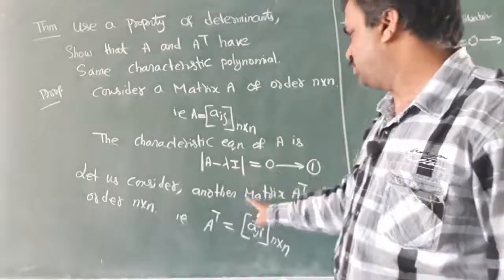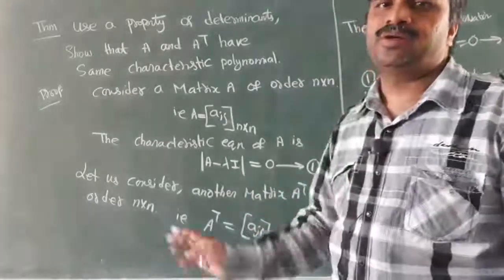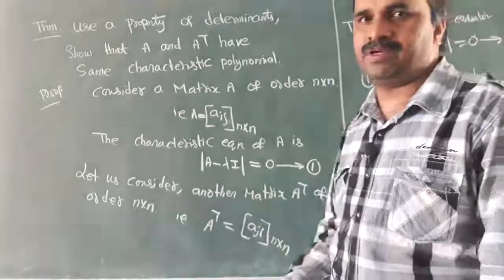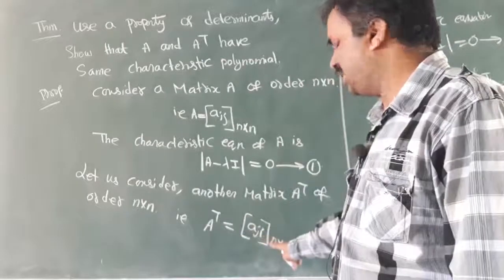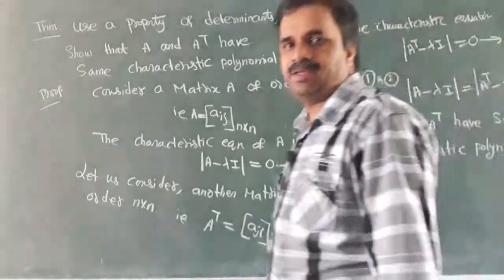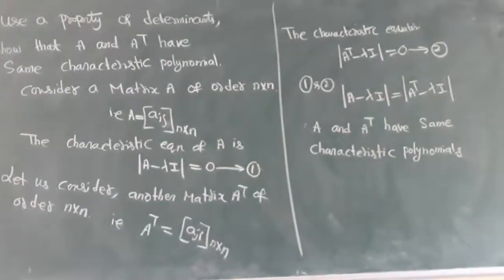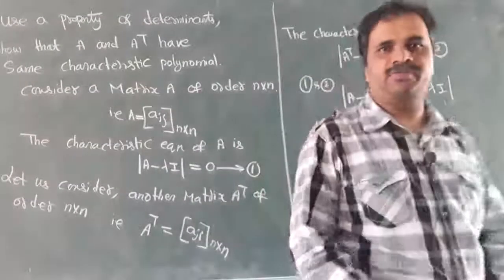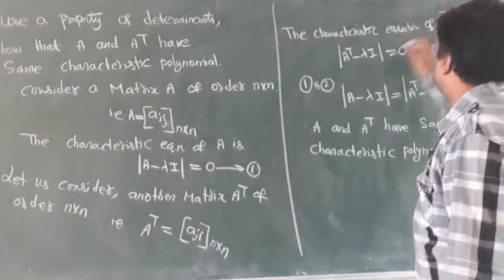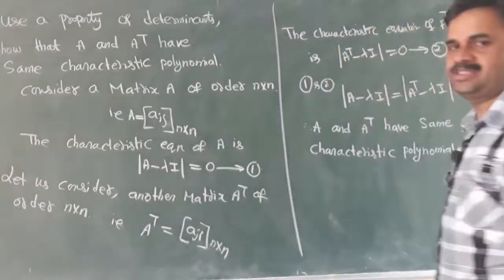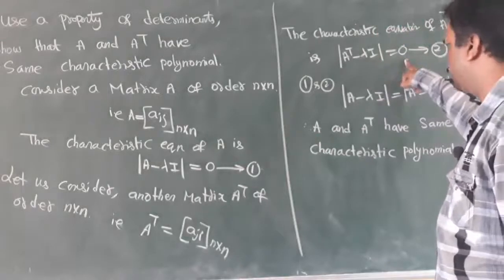Now I am considering one more matrix, A transpose. Obviously, rows become columns and columns become rows, but we are taking the same order. So A transpose is equal to aji, again order n by n. The characteristic equation of A transpose is |A transpose minus lambda I| equal to 0.